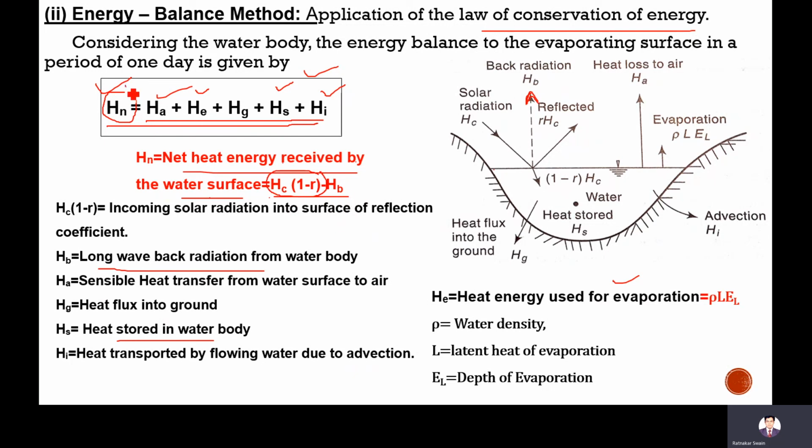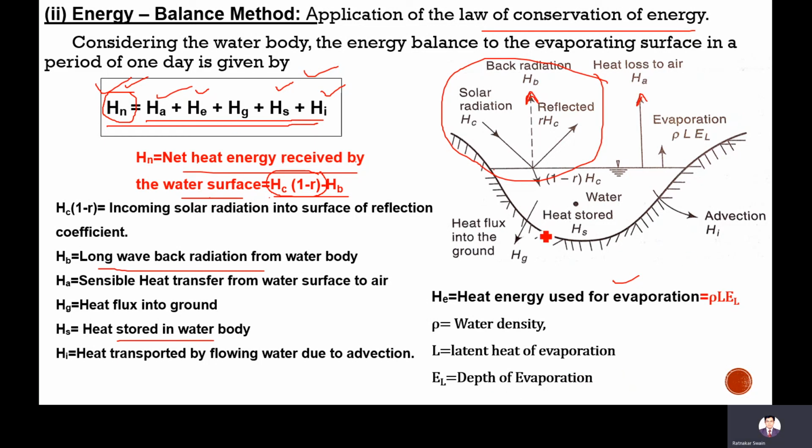So the net heat energy received by the water surface, Hn, is equal to Ha, the sensible heat transfer from water surface to air. So this part is over. There will be some loss of heat to the air. He is the evaporation heat energy, meaning rho L into EL. Rho is the water density, L is the latent heat of evaporation, and EL is the depth of evaporation.